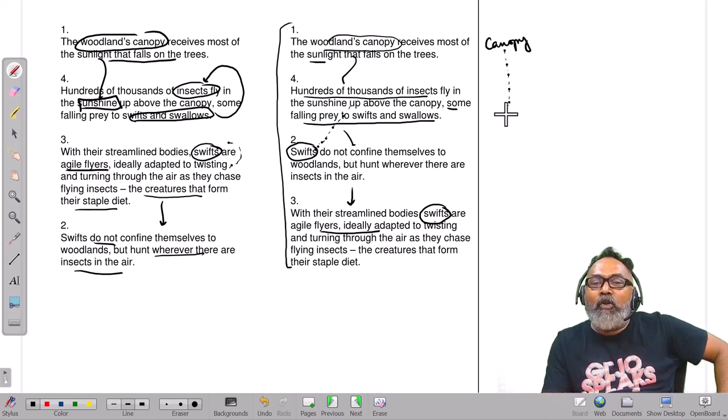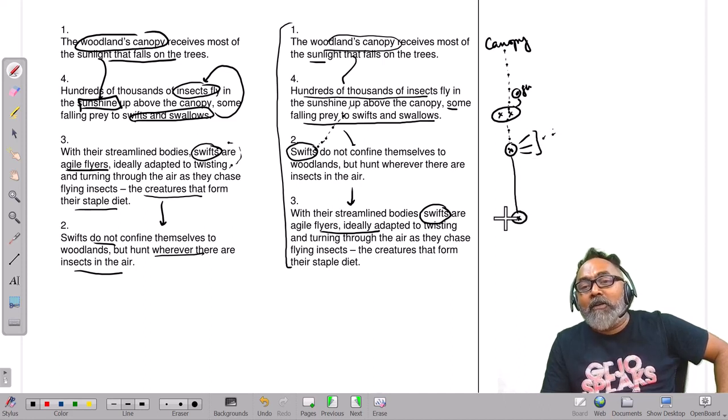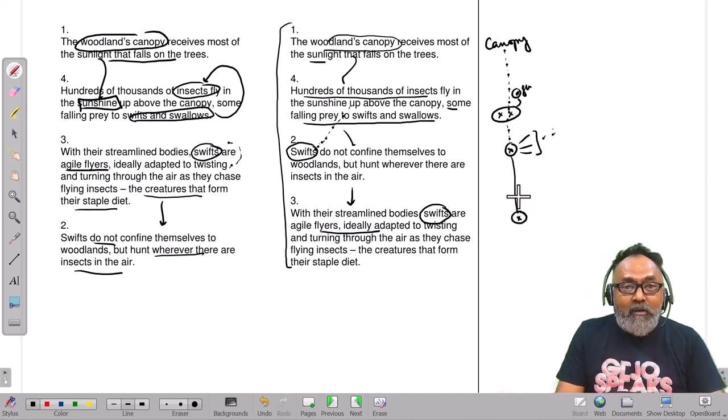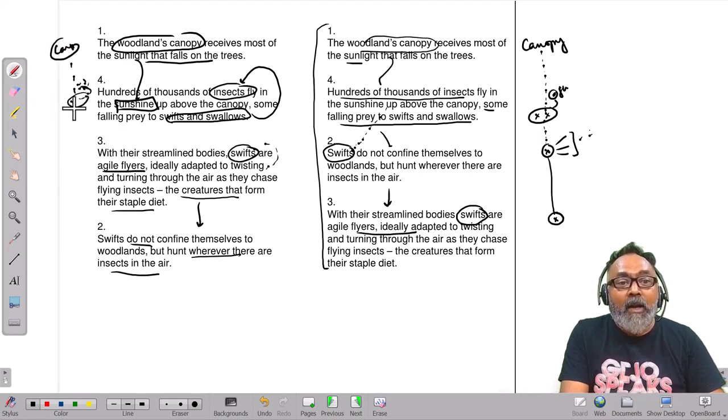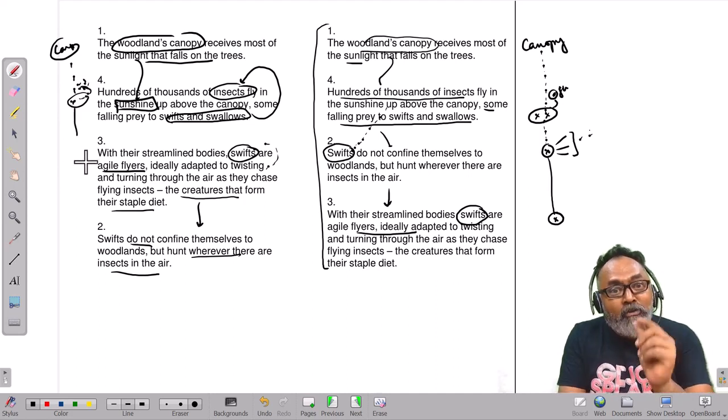To introduce to us a few birds that exist to survive, to eat these flies. And I want to keep the focus, because there is one bird which does not confine to the canopy, goes anywhere else. Let me then talk about that particular bird. That is the logic here. We've got a canopy, there are flies in the canopy, but swifts and swallows. Okay, let me talk about the swift. Give it a short introduction.